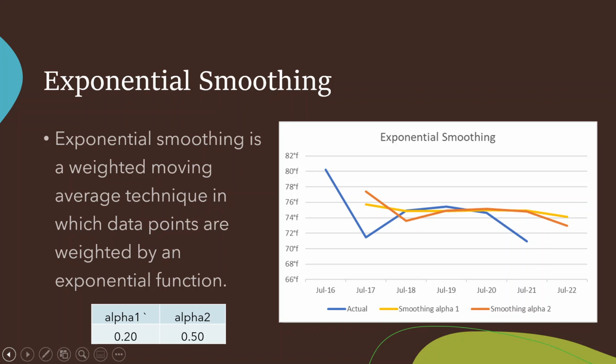However, the goal is always to find the value that has the lowest forecast error. In other words, I was looking to obtain the smallest difference between actual and forecasted values. Here you can see my two chosen alpha values at 0.2 and 0.5.